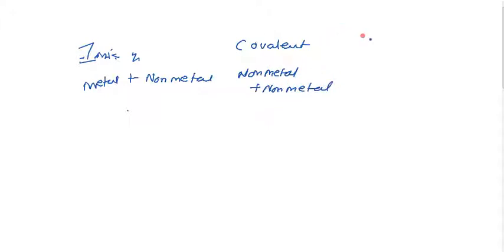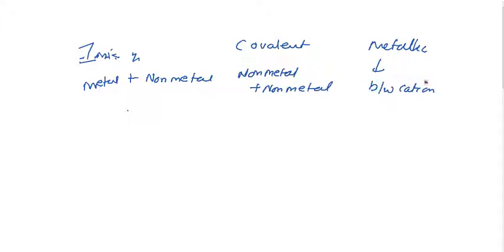For covalent bonding, the interaction occurs between the non-metal and the non-metal. And in metallic interaction, the interaction occurs between the cations.